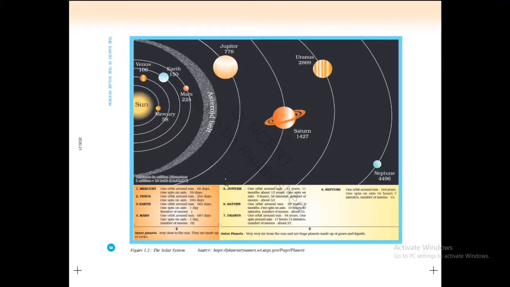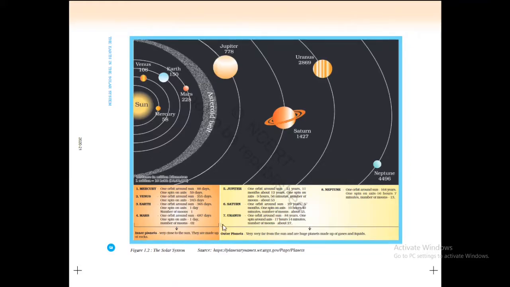That means how many days it requires to orbit, this number is also given. And you can see here dark color, they show inner planets. They are very close to the sun. They are made up of rocks.